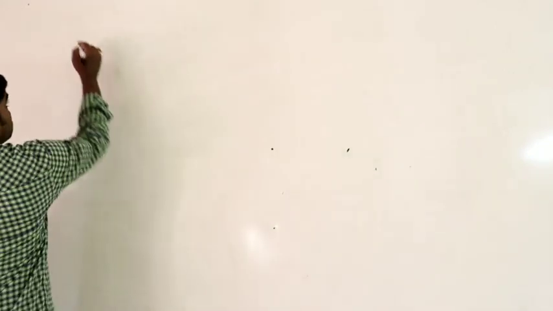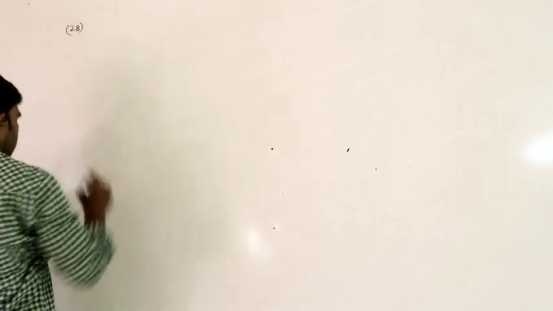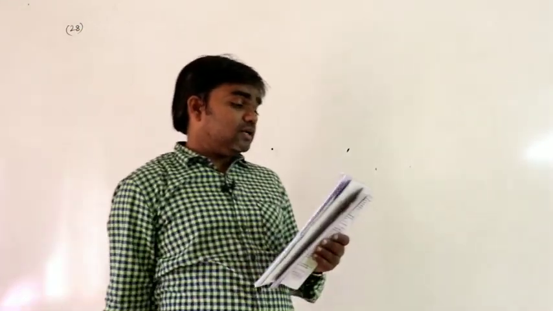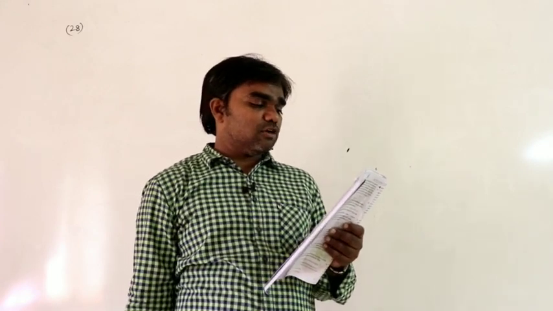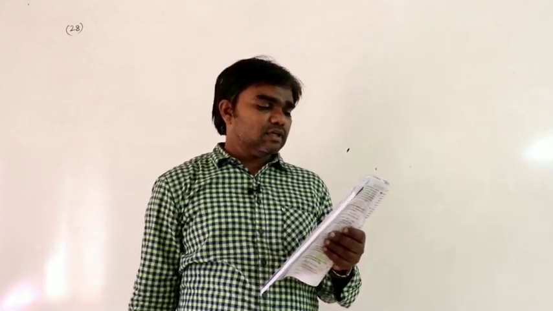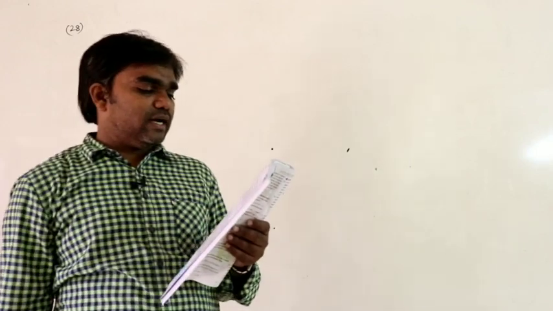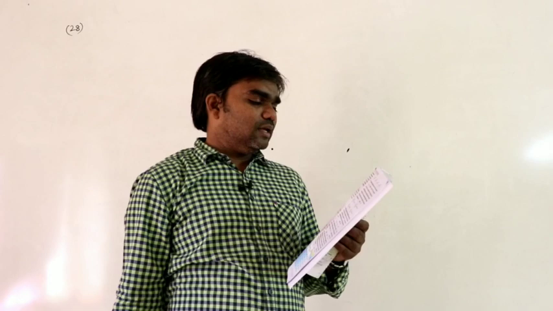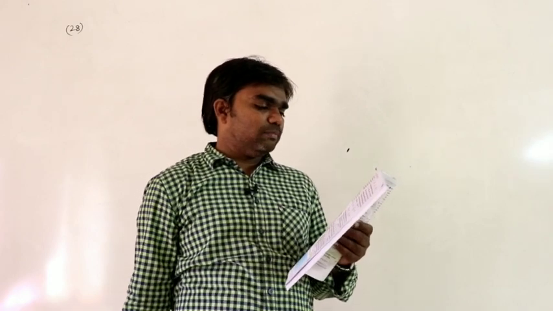Next, 28th question. An aeroplane is flying horizontally at a height of 980 meters with a velocity of 100 meters per second, and drops a food packet. A person on the ground is 414 meters ahead horizontally from the dropping point. At what velocity should he move so that he can catch the food packet?